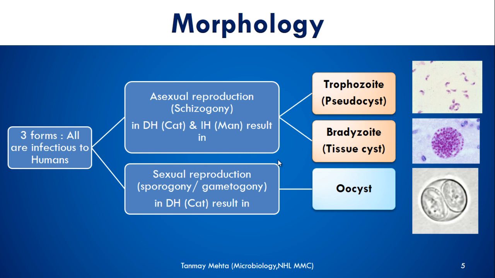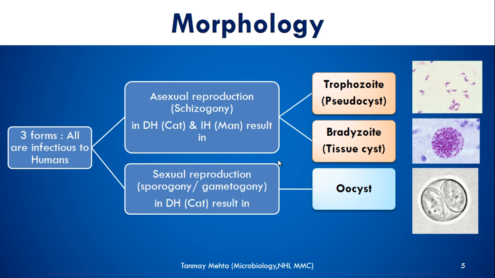Asexual reproduction is usually seen in the intermediate host, but it is also seen in the definitive host. The definitive host for this parasite is the cat, and the intermediate host is usually humans or rats. Sexual reproduction, also known as sporogony or gametogony, only happens in the definitive host.